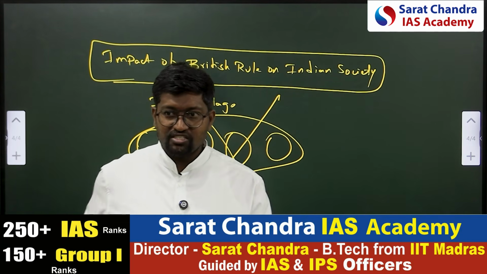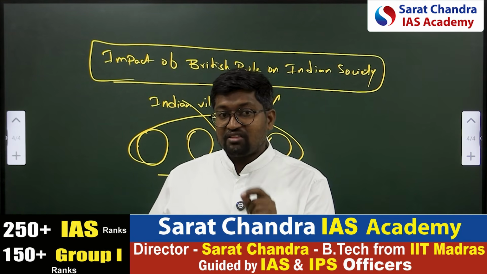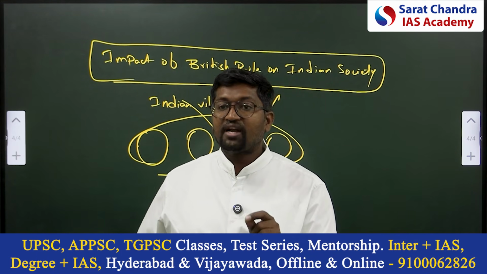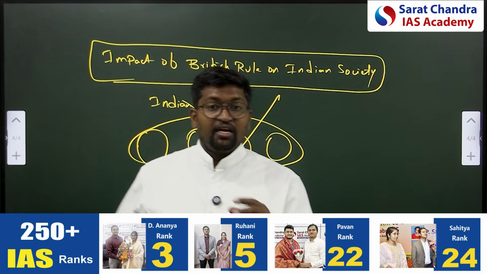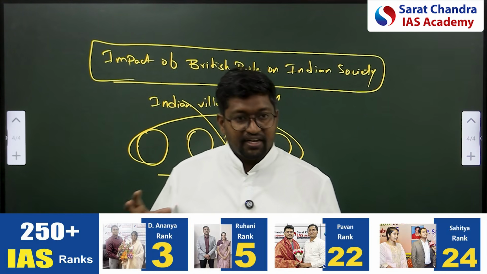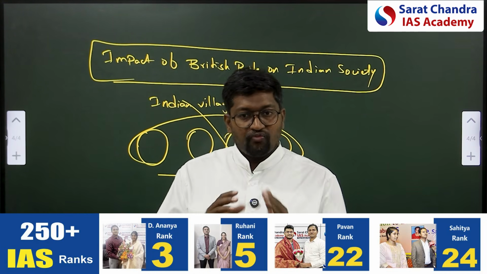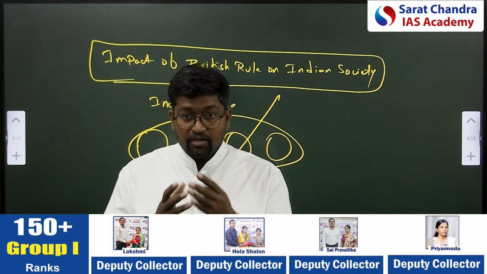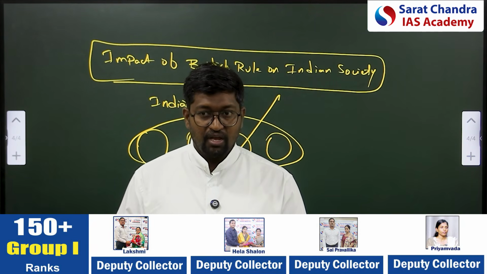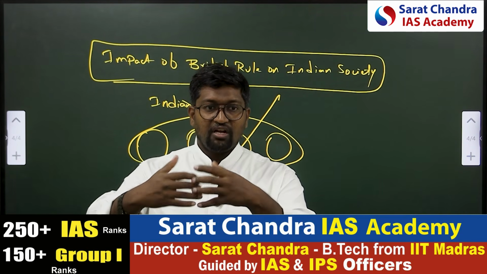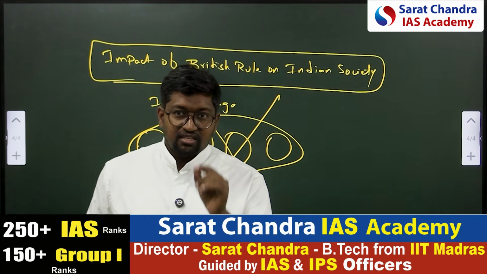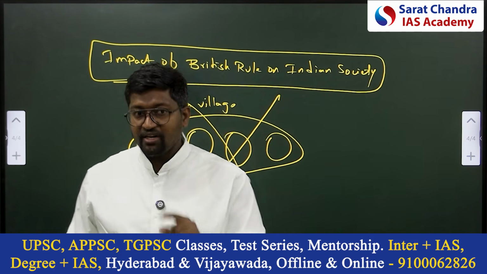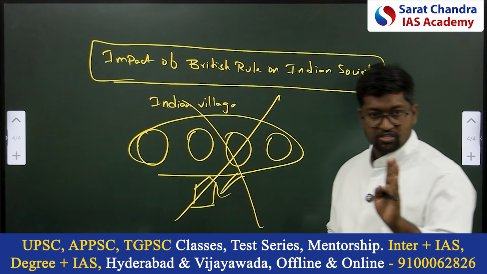We are understanding Indian society. Now, with these British policies, what happened in India? These villages got integrated. As I said, villages were integrated earlier, but more integration happened, and village isolation and village dependencies were there. Now you understood the story.